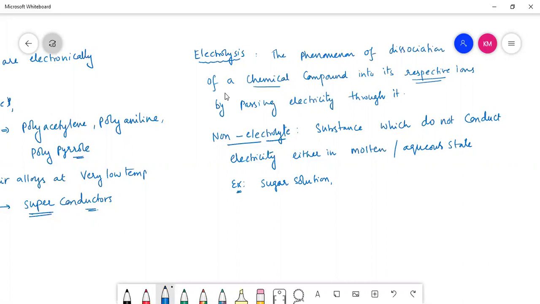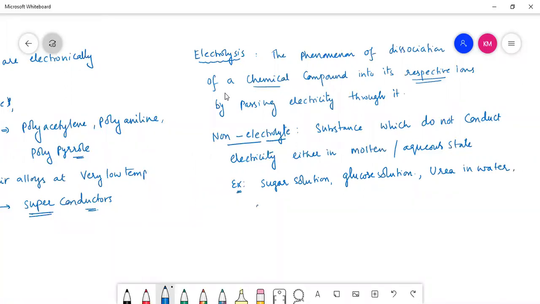Similarly, you can take glucose solution. It cannot conduct electricity through it. Urea in water, if I take urea, it is also an example of a non-electrolyte, right?